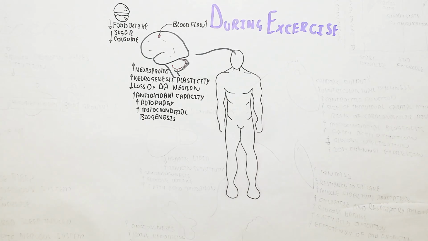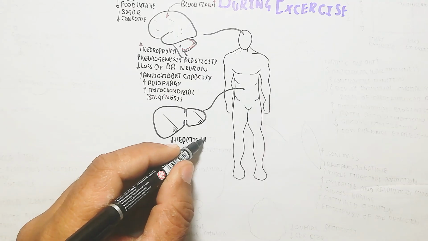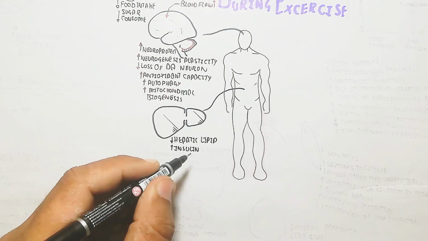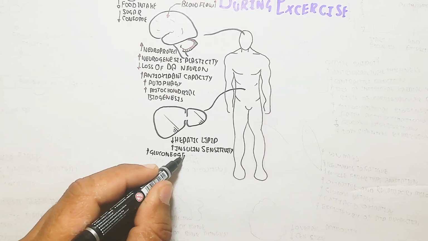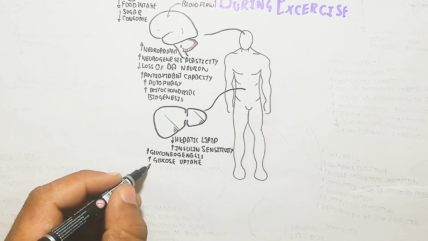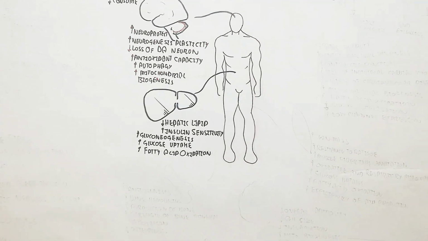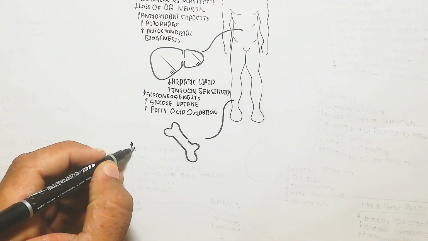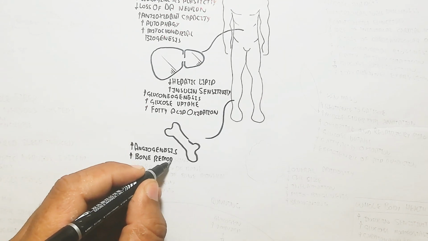Autophagy and mitochondrial biogenesis will lead to more mitochondria for the production of more ATP for muscle contraction. Hepatic lipid will decrease and insulin sensitivity will increase. Gluconeogenesis, glucose uptake and fatty acid oxidation will increase for the production of more ATP as compared to normal physiology.